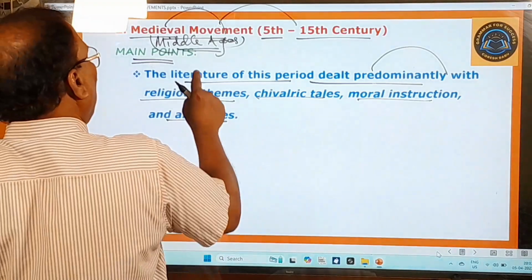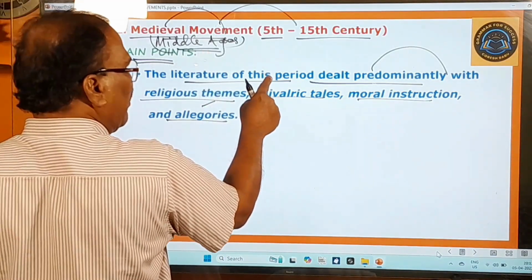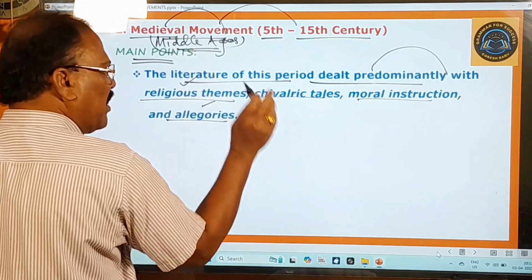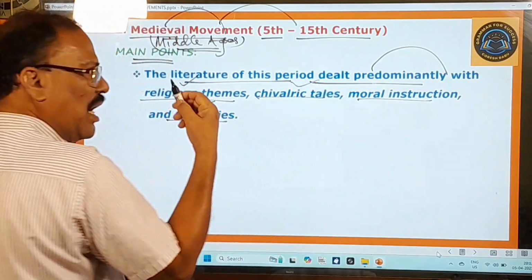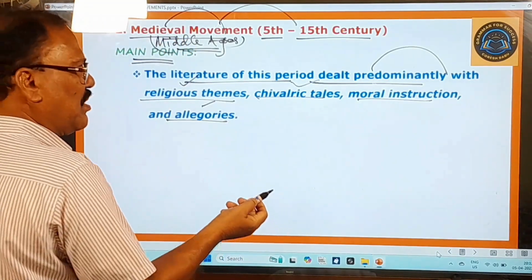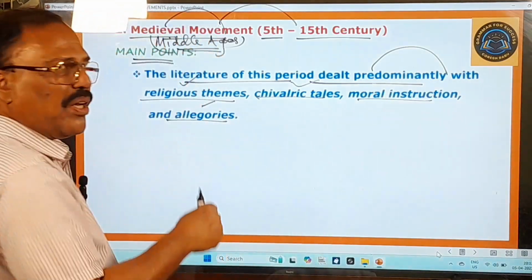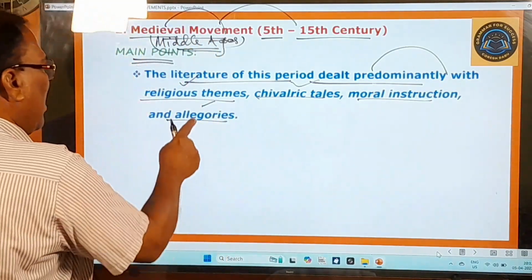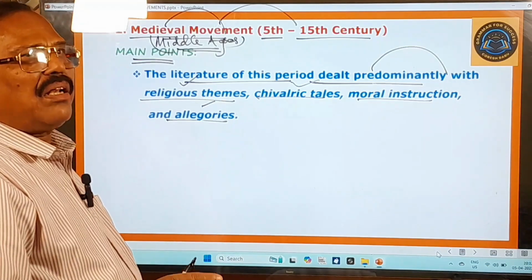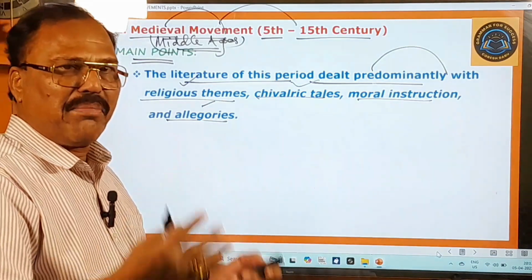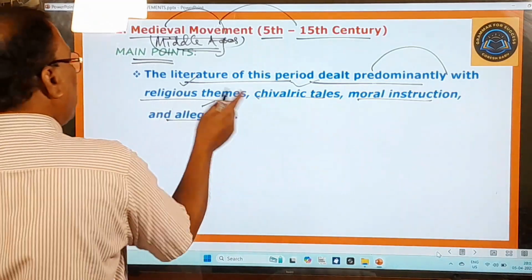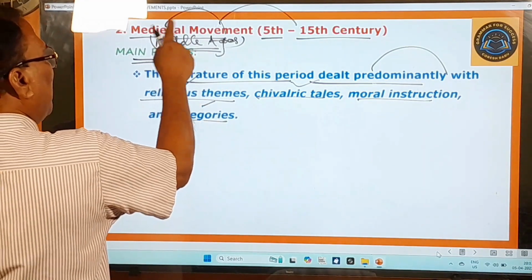So here the writers of this period dealt predominantly with religious themes, chivalric tales, adventurous stories, and moral instruction. They wrote writings giving moral instruction to the people, and they also wrote allegories. Allegories means parables, fables, and symbolic stories and all such things. So that is the first feature of this medieval movement.